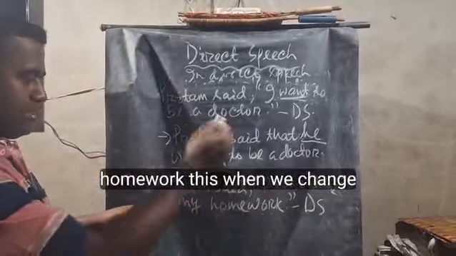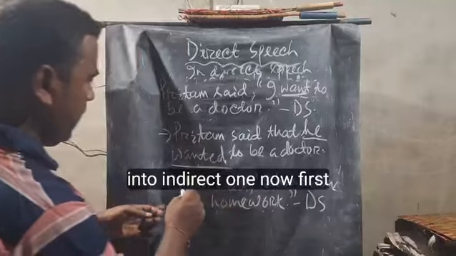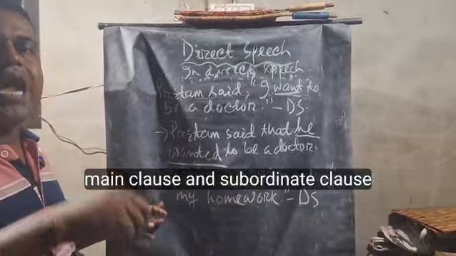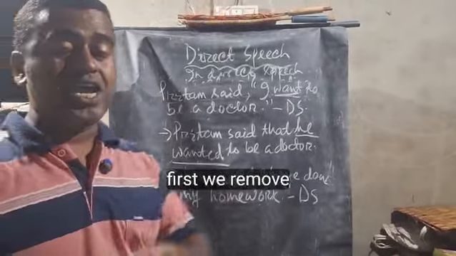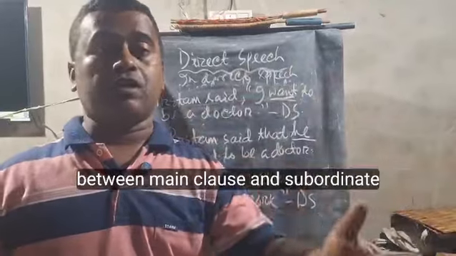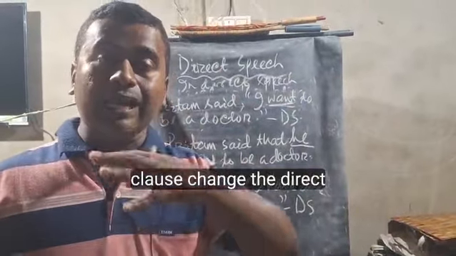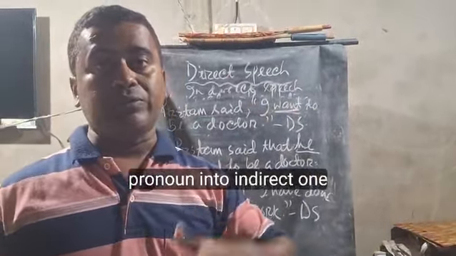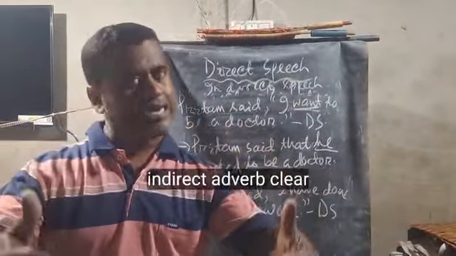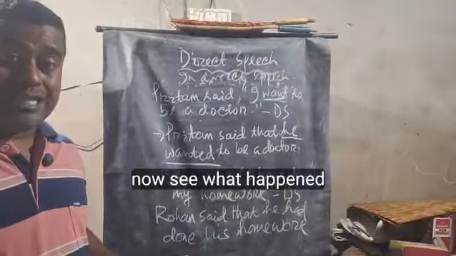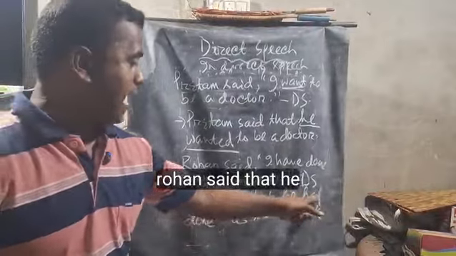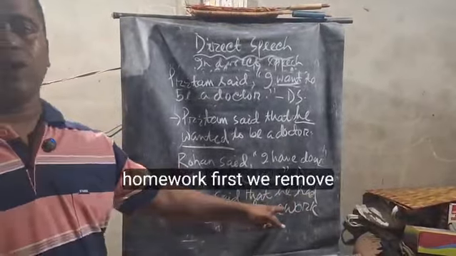Now when we change it into indirect, first we remove the comma and inverted commas between the main clause and the subordinate clause, and put "that" in between. Change the direct pronoun into the indirect one and the direct adverb to the indirect adverb. Clear? Now see what happened: Rohan said that he had done his homework.